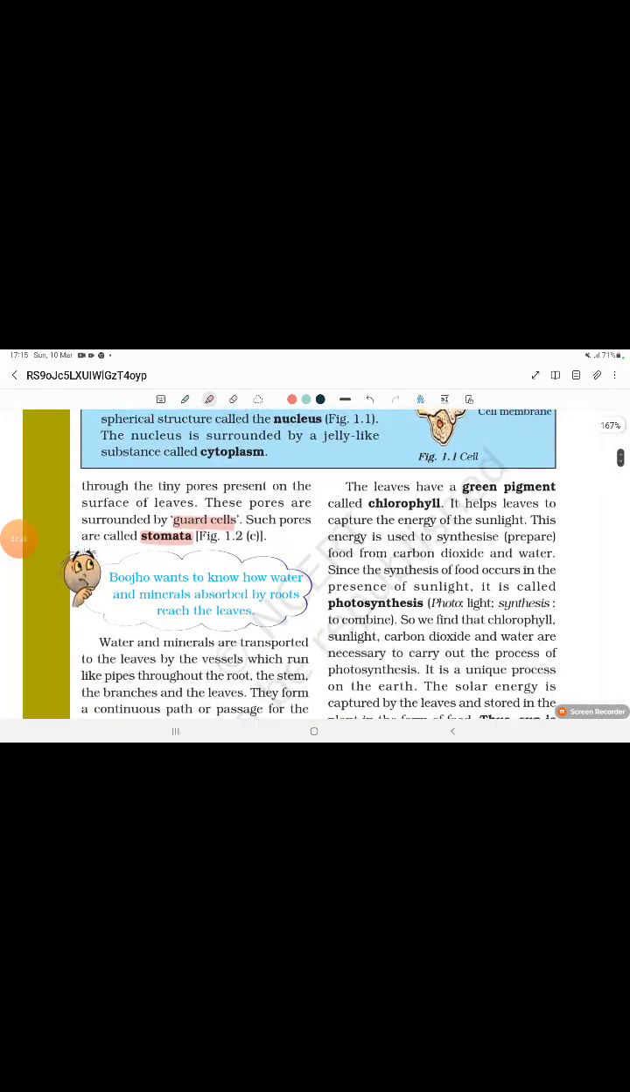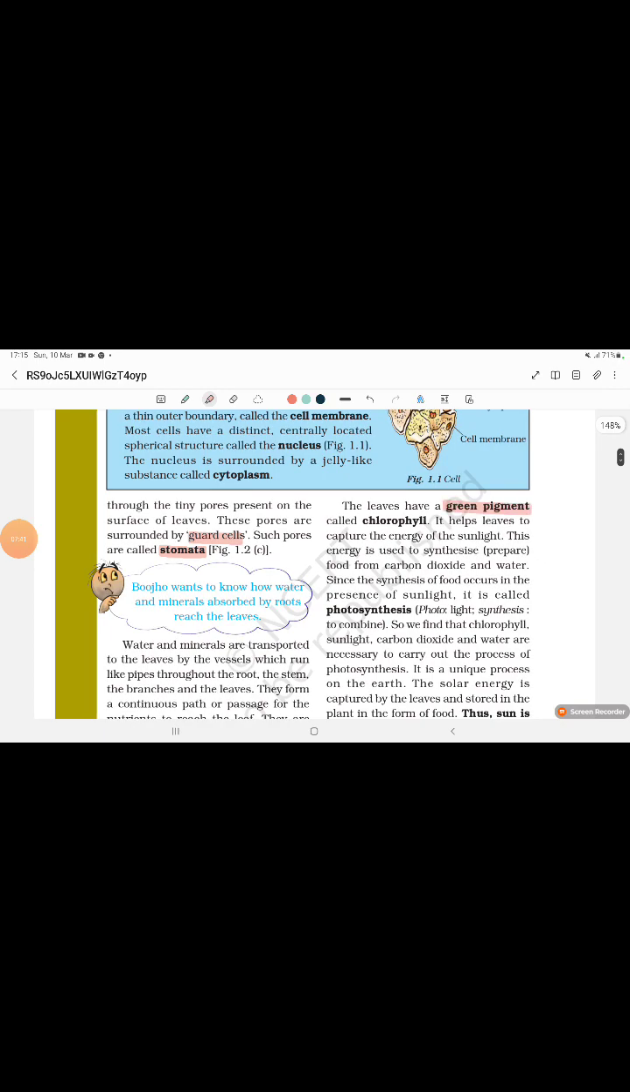The leaves have a green pigment called chlorophyll. Underline this. It helps leaves to capture the energy of the sunlight. This energy is used to synthesize, or prepare, food from carbon dioxide and water. Since the synthesis of food occurs in the presence of sunlight, it is called photosynthesis. Photo means light, and synthesis means to combine. So, photosynthesis means sunlight combining with water, carbon dioxide, and other things.